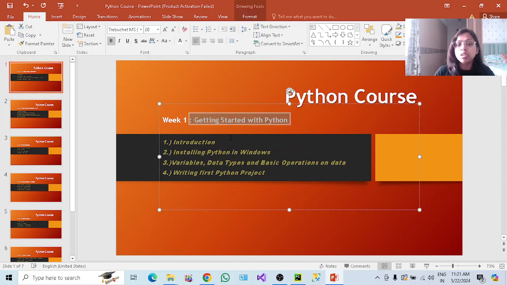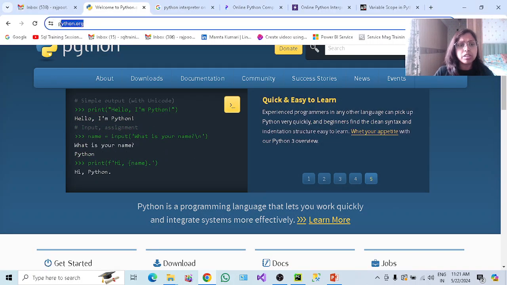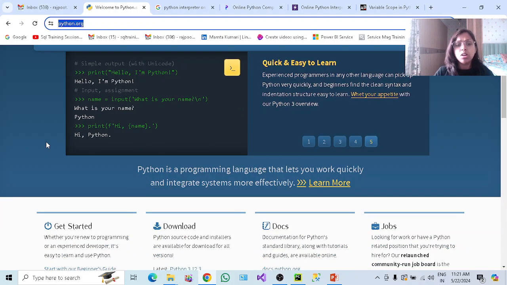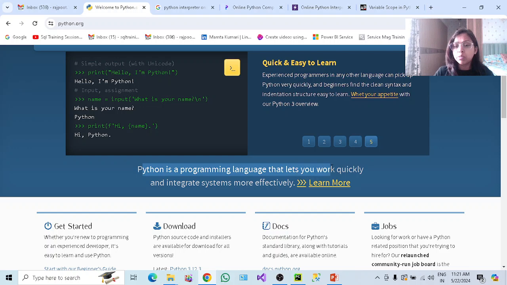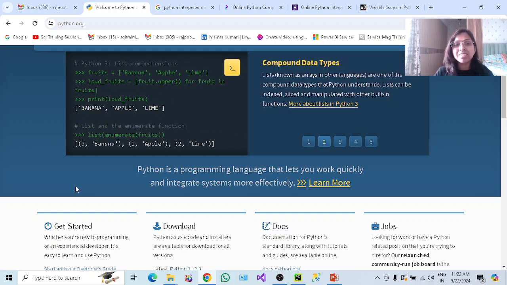So in the first week, we need to understand what Python is. You already know Python, right? If you go to the official Python website, you will get a lot of information about Python, what Python is, all those theory things. You can see Python is a programming language that lets you work quickly and integrate systems more effectively. This is an interpreted language, an object-oriented programming language, and it is very easy to learn. Why? Because of the syntax.